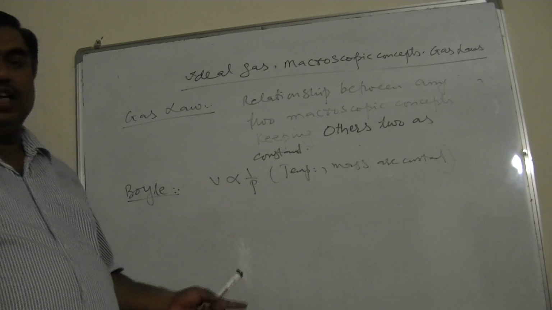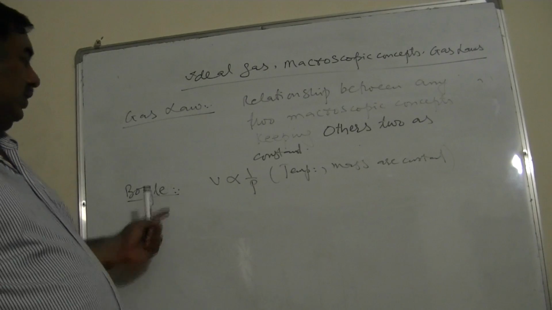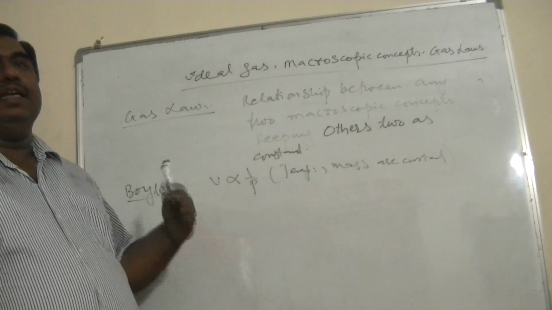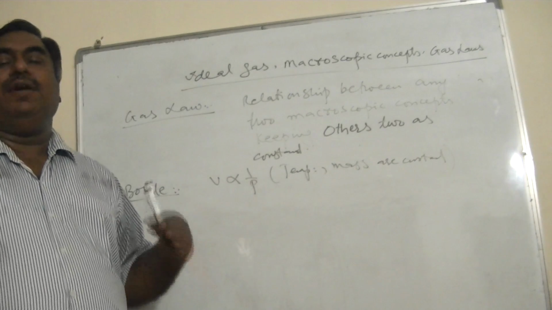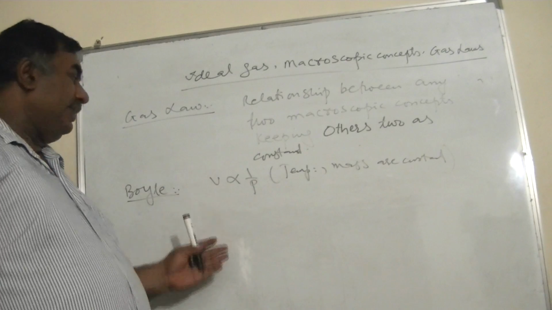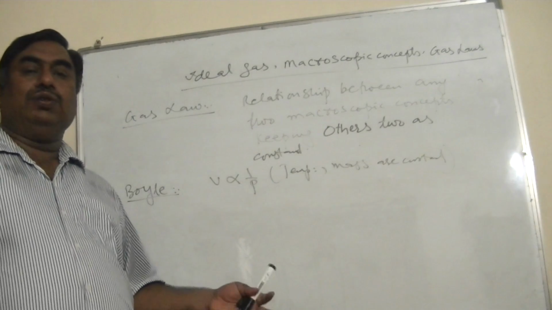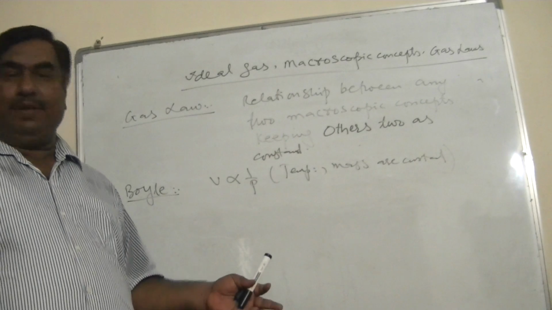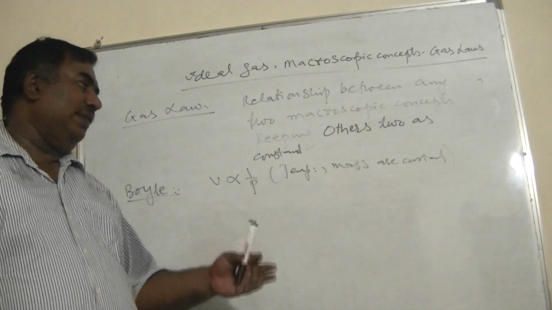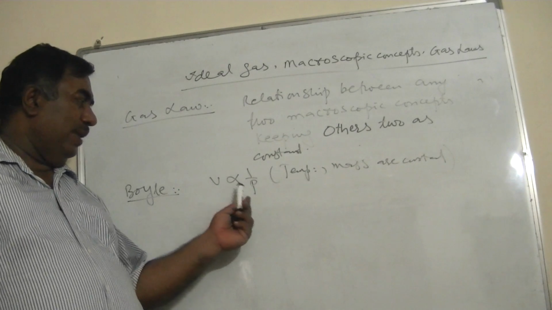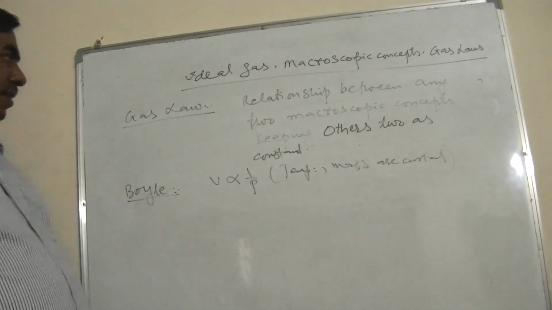When you say given mass of a gas, it means mass is constant. So this relationship between volume and pressure is the one gas law.